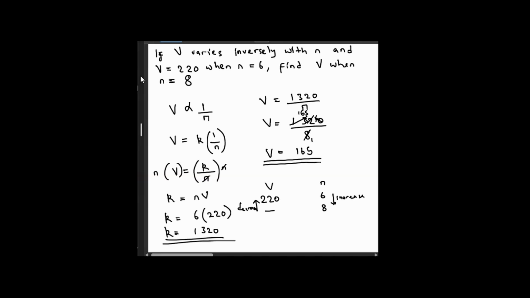Kuti tiratidze kuti pane inverse relationship. Saka taona kuti decrease because the value of v yatawana ndi 165, which is surely a decrease. So that is what we should know, and that is what we learn from that example. Let us see if we have another example to take on.